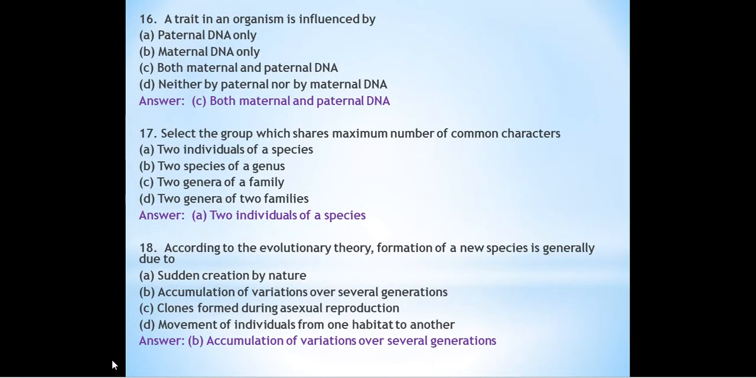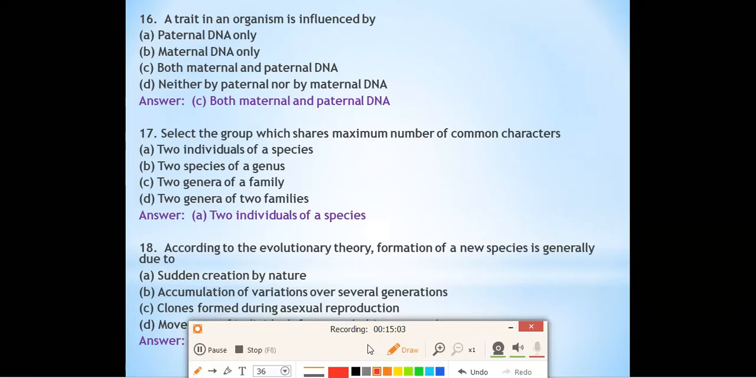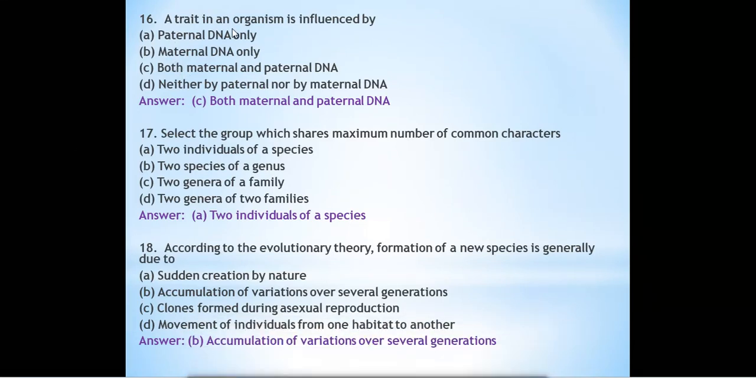Next question, question number 16. A trait in an organism is influenced by paternal DNA only, maternal DNA only, both maternal and paternal DNA, or neither paternal nor maternal DNA. Trait means characters. As we all know, traits will be influenced by both maternal and paternal DNA, the mother's DNA and the father's DNA also. The DNA of the offspring will be formed because of the traits from both the parents. So it will be influenced by both maternal and paternal DNA.